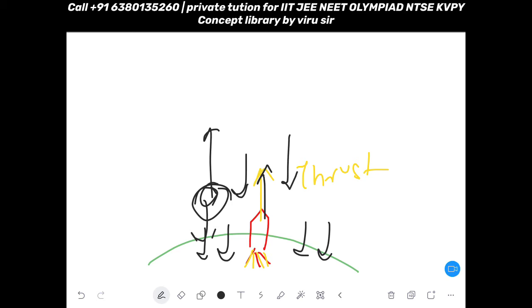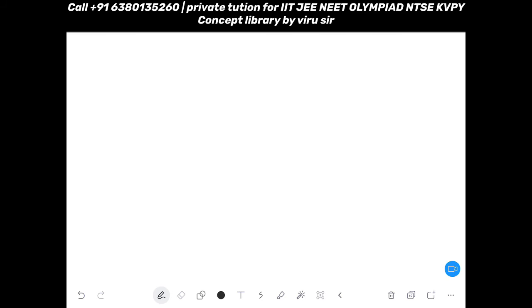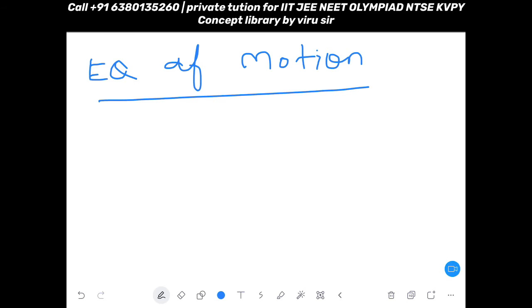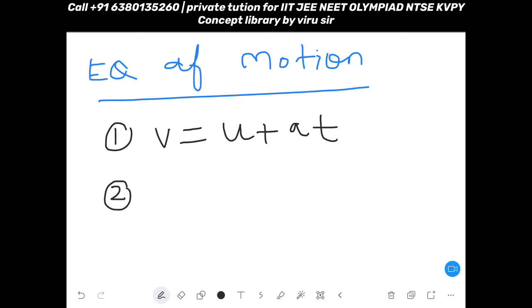Okay. So yeah, all these things. So now see, actually we have a trick to remember all the 3 equations. So our new heading is going to be equation of motion. In equation of motion, you have the first equation: V is equal to U plus AT. Then you have the second equation.